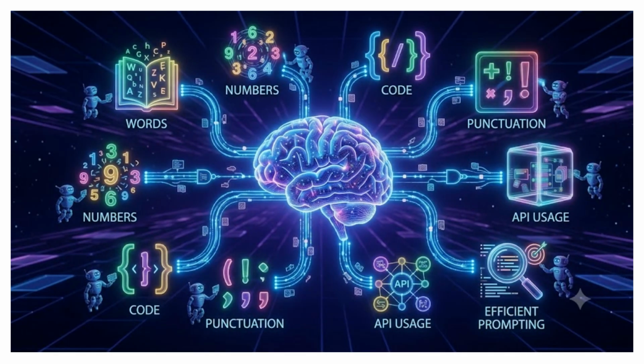Let's summarize what we've learned. A token is a small unit of information that an AI model processes. Tokens can represent words, parts of words, numbers, punctuation, and even programming code. They also determine the model's context window and API usage. By understanding tokens, you can write better prompts, reduce API costs, and build more efficient AI applications. Mastering tokens is one of the first steps to becoming an effective AI developer.